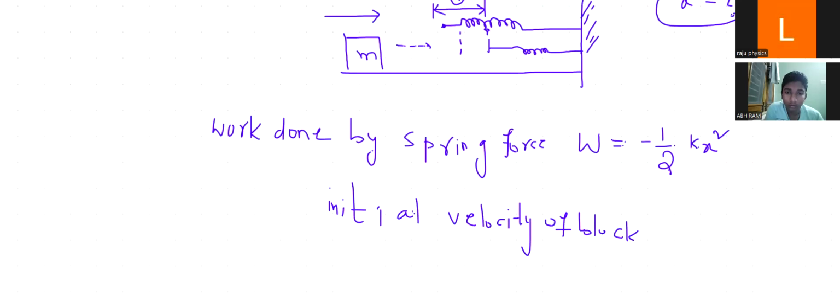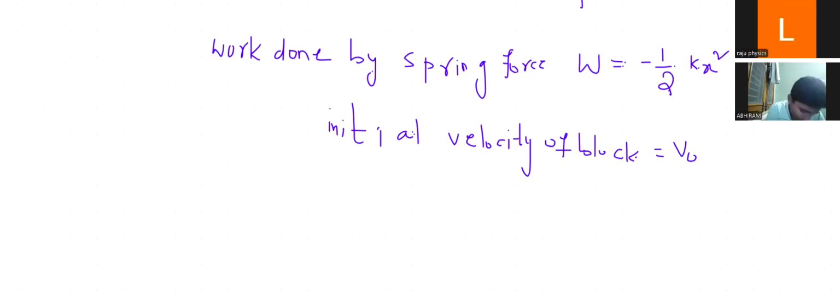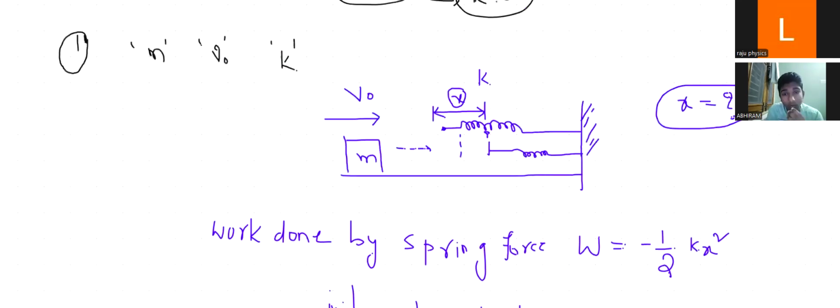So what is the final velocity of the block? Tell me. The final velocity is obviously zero. After compressing, it is maximum compression, Abhi. This is maximum compression from here to here. After here, there is no chance for further compression.